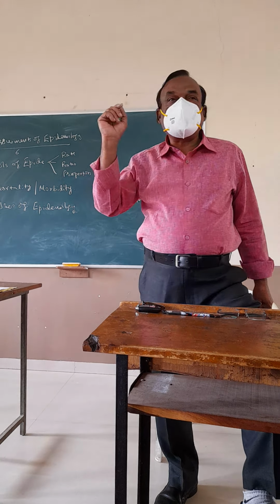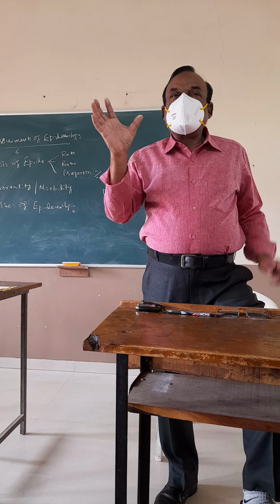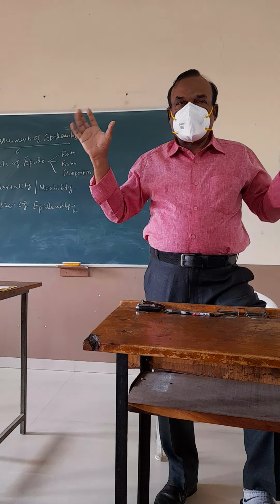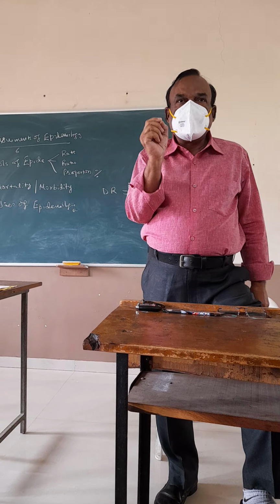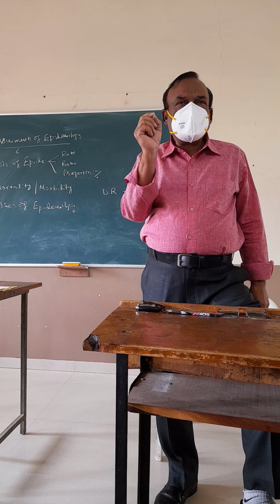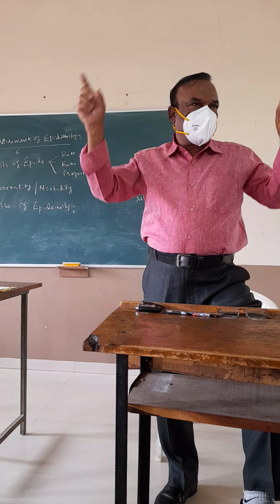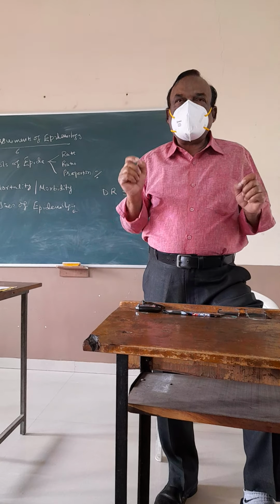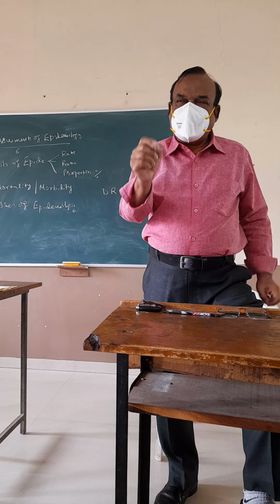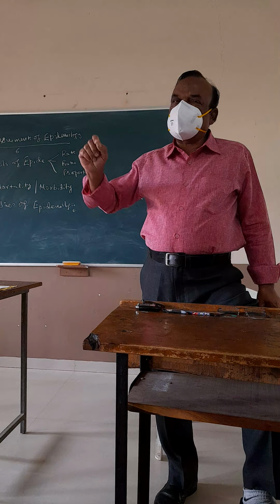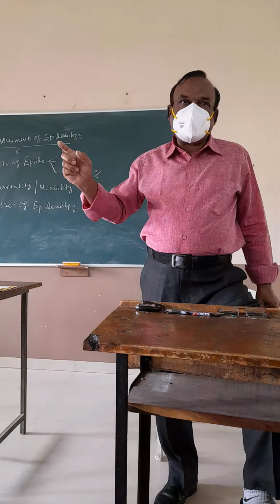Now what are the uses of epidemiology? There are 7 uses of epidemiology. First, epidemiology gives the data of a total population, which helps us in planning and implementation of treatment for a particular disease.